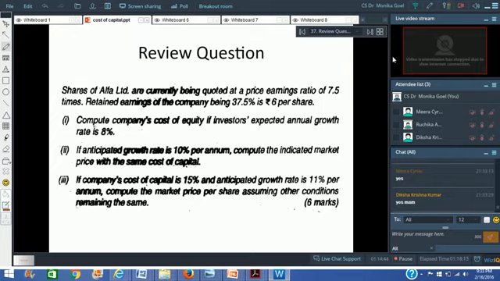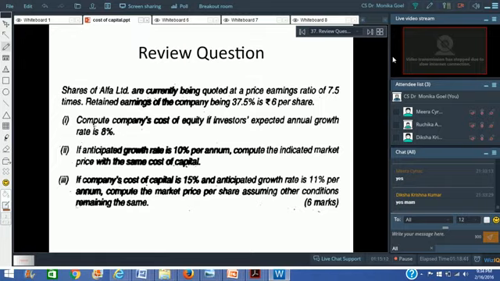Right? So 16 rupees, if we are taking it as earning per share, now you can find out the market price per share because you've got the price earning ratio. So 7.5 multiplied by 16 will give you the market price per share. Now once you've got that you can also find out dividend. Out of 16 rupees, if 6 rupees I am retaining, 10 rupees I am giving as dividend.